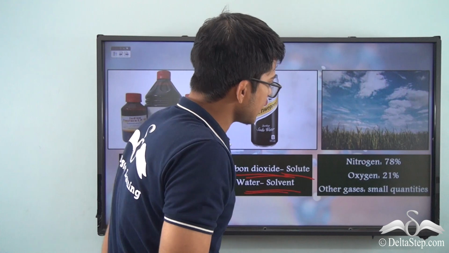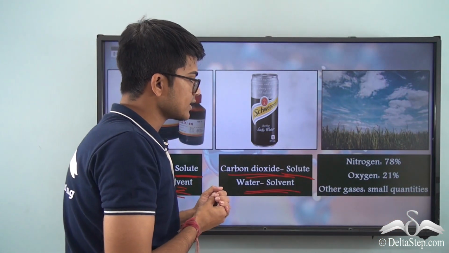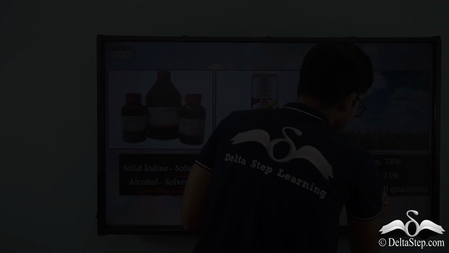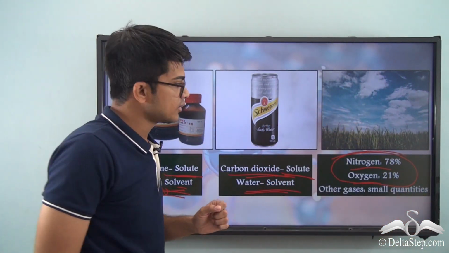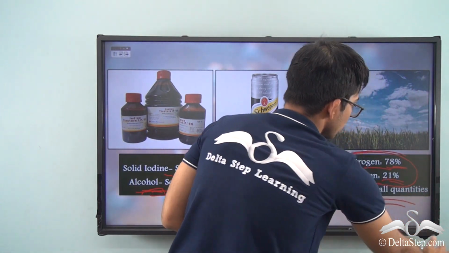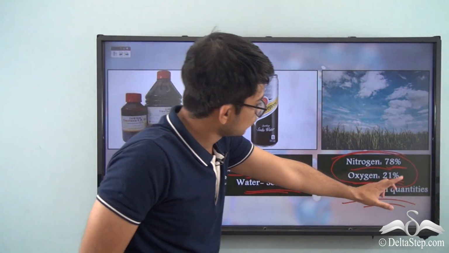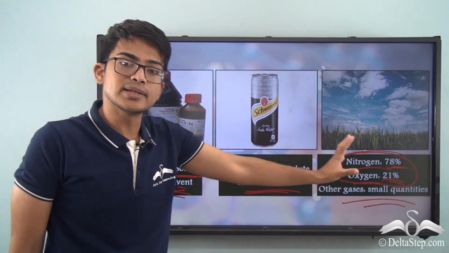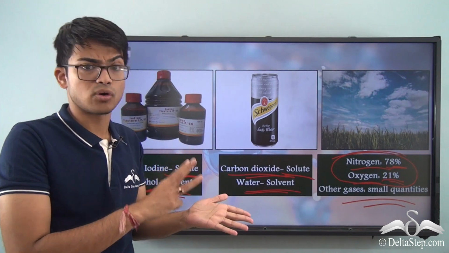And for another solution, we can talk about air. In the gaseous state, we can definitely take air as the best example. There you have various gases, but mainly nitrogen and oxygen form air. Nitrogen 78%, oxygen 21%, other gases in very small quantity. 78 and 21 make 99%, so 1% is all other gases. So these are the different solutions, and as we discussed, they can be solid, liquid or gas.